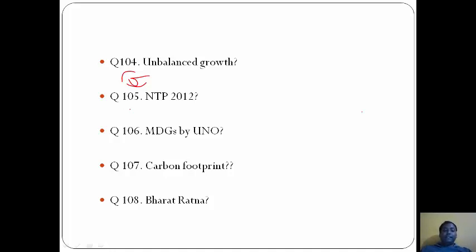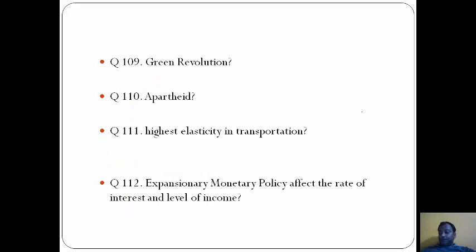So the answer here will be C, that is 2 and 3 only. Now Millennium Development Goals by UNO is regarding A, that is halving extreme poverty and halting the spread of HIV/AIDS, that is A is correct. Carbon footprint is the amount of greenhouse gases produced in our day-to-day activities. Bharat Ratna is given to Atal Bihari Vajpayee.